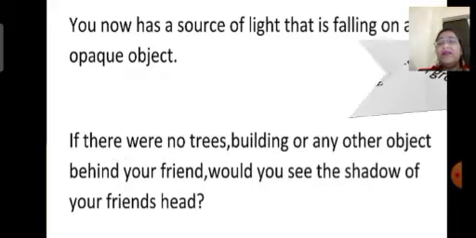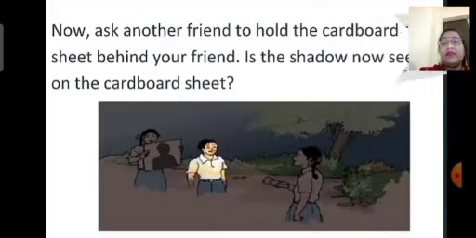Children, to do this activity, we require a torch and a large sheet of cardboard or any paper. Then, children, hold the torch close to the ground and shine it upward so that its light falls on your friend's face. Then you have a source of light that is falling on an opaque object.